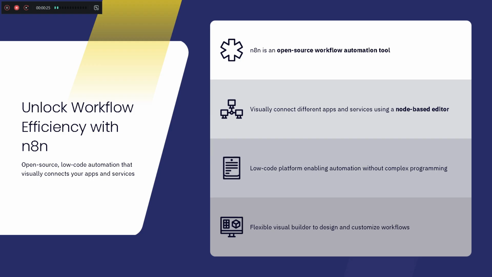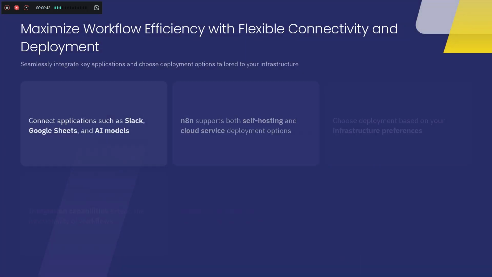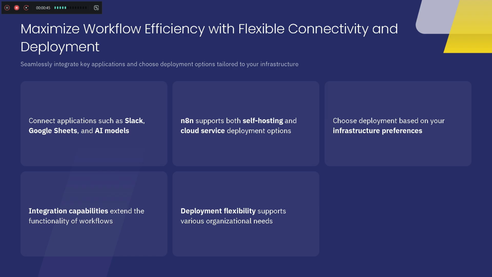n8n visually connects different apps and services using a node-based editor, a low-code platform enabling automation without complex programming, with a flexible visual builder to design and customize workflows. You get maximum connectivity with Google Sheets, AI models, and it supports both self-hosting and cloud services. We will discuss self-hosting here, as deployment can be based on your infrastructure preferences. Deployment flexibility is there. So now we will see about the self-hosting kind in n8n.